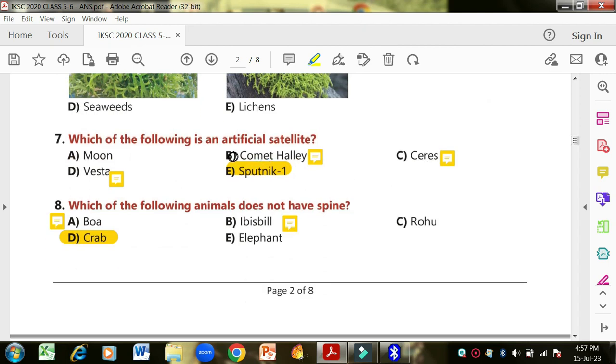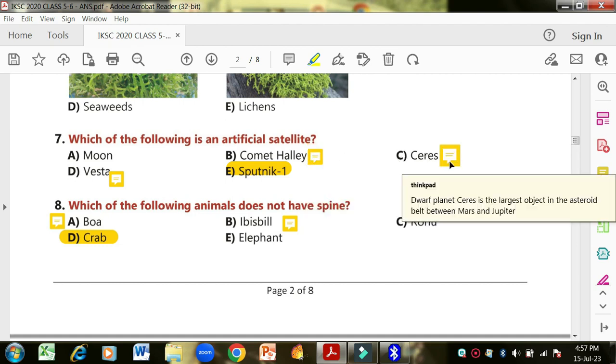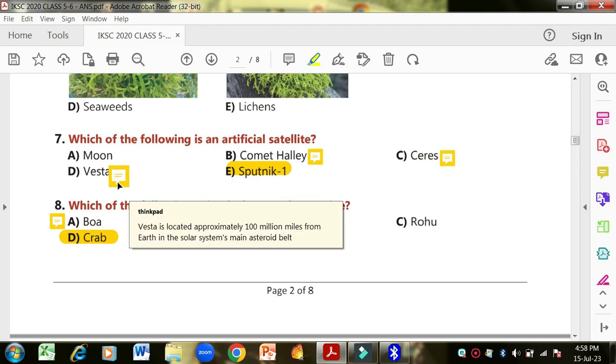Which of the following is an artificial satellite? Moon, you know that this is a natural satellite. And then comet Halley. What is this? I have made some sticky notes with the words so that it will be easy for you to remember the definitions. So comet Halley is a short period comet visible from Earth every 75 to 79 years. Okay. Then Ceres is a dwarf planet. Ceres is the largest object in the asteroid belt between Mars and Jupiter, and same is Vesta. Vesta is also located approximately 100 million miles from Earth in the solar system's main asteroid belt.